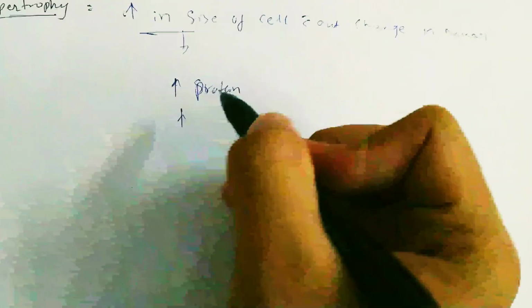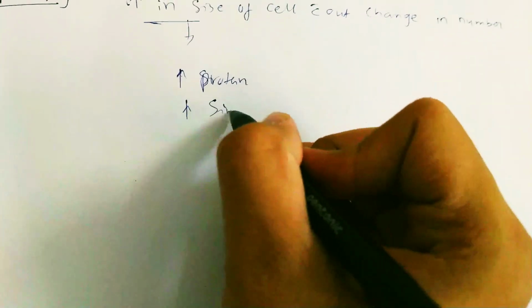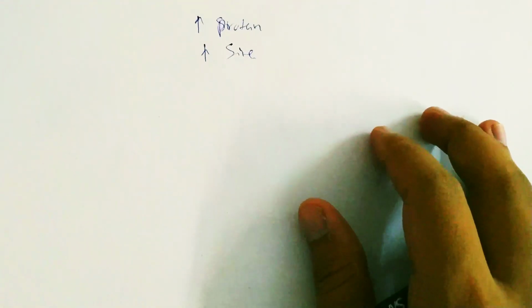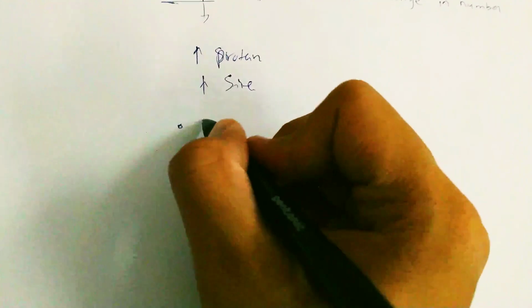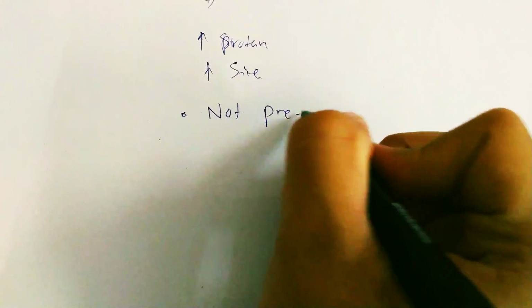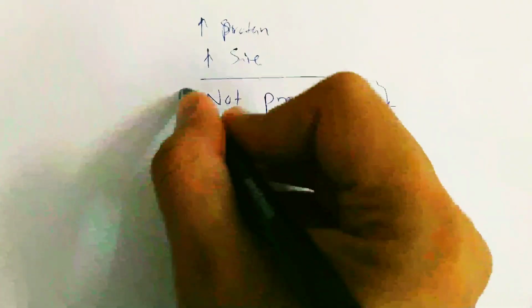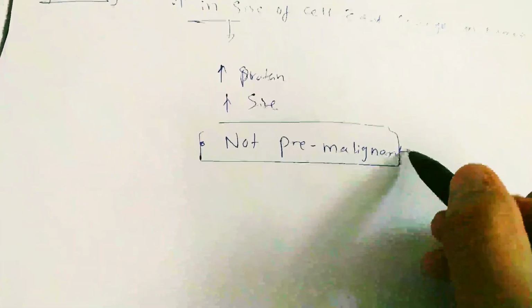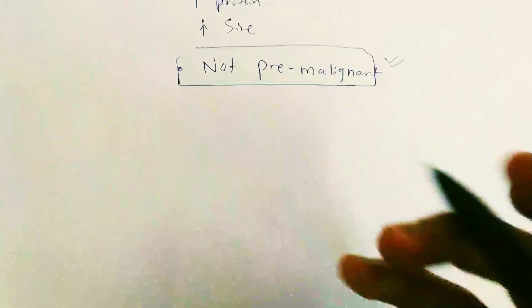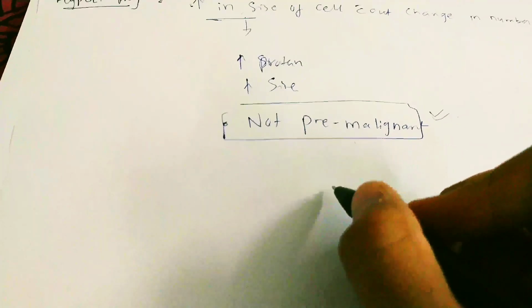It is not pre-malignant. This is an MCQ point: hypertrophy is not pre-malignant.